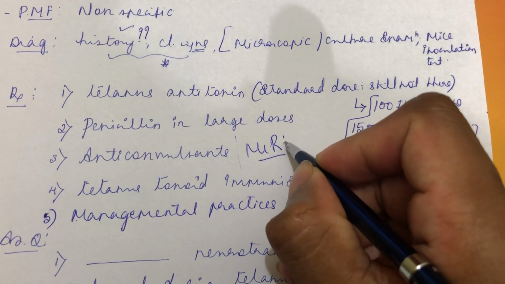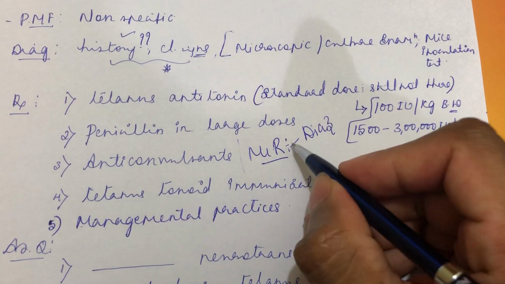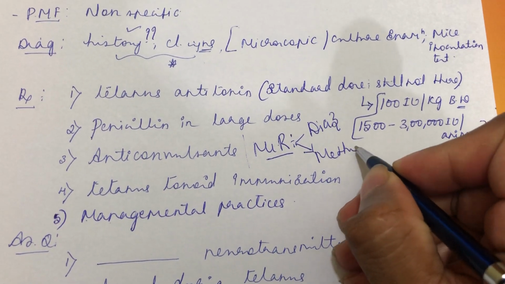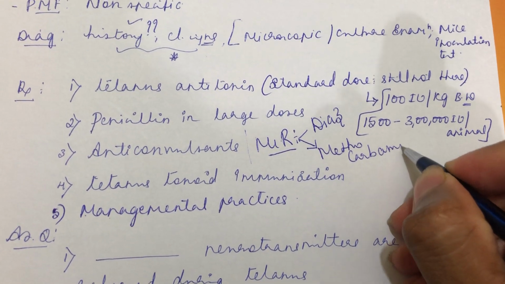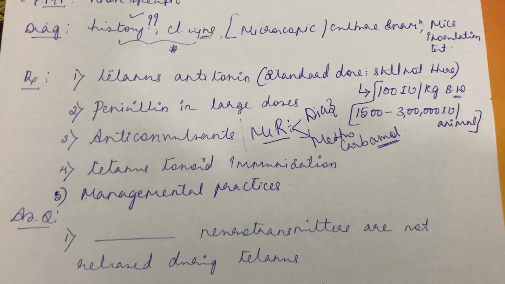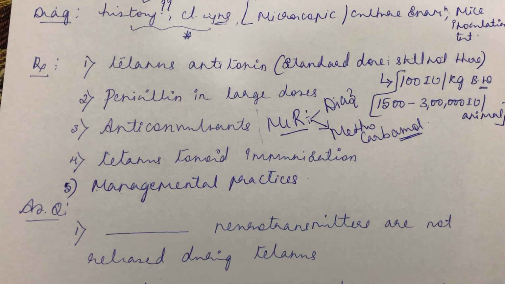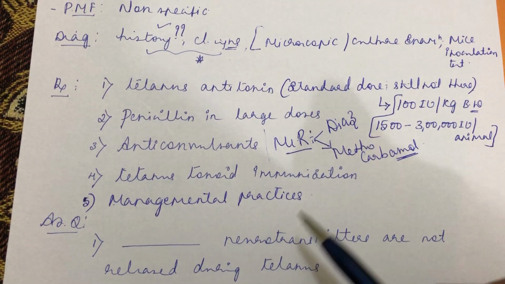You can go for diazepam, which is easily available, or if the farmer is ready to bear the cost, methocarbamol also. Methocarbamol is a centrally acting muscle relaxant and will also give a good result. Then tetanus toxoid immunization. Like the TT vaccine in human beings, you can go for tetanus toxoid immunization.